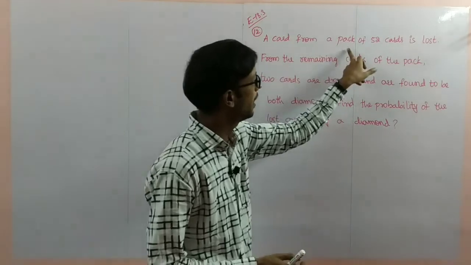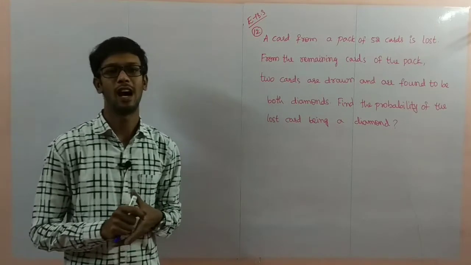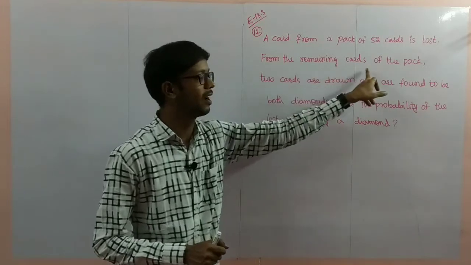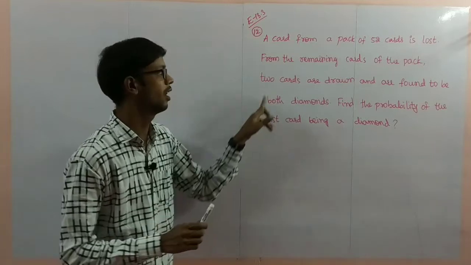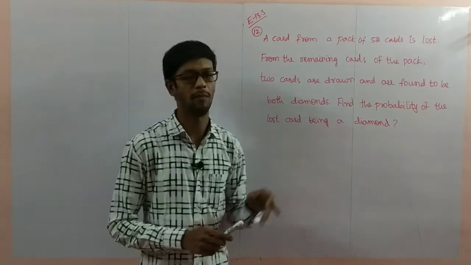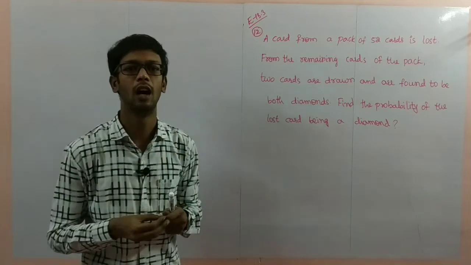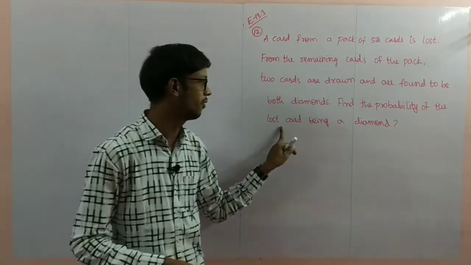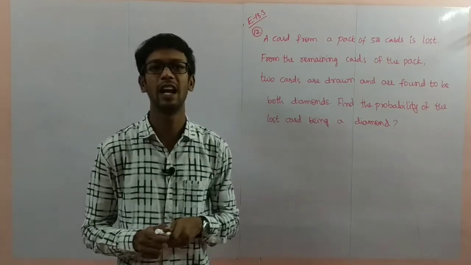A card from a pack of 52 cards is lost. One card is lost from the pack of 52 cards. From the remaining cards of the pack, one card lost means 51 cards remain. Two cards are drawn and are found to be both diamonds. Find the probability of the last card being a diamond.